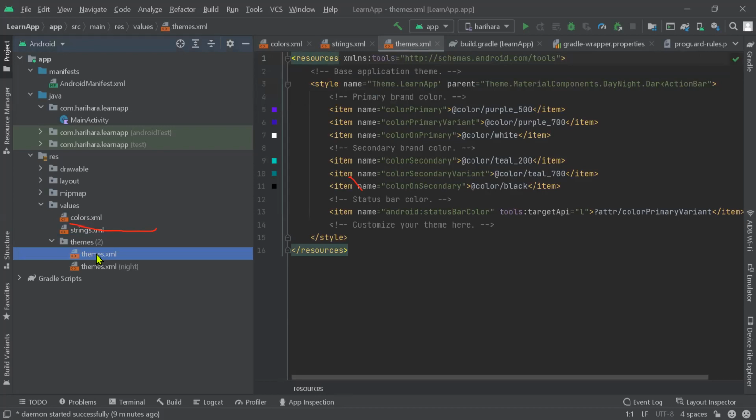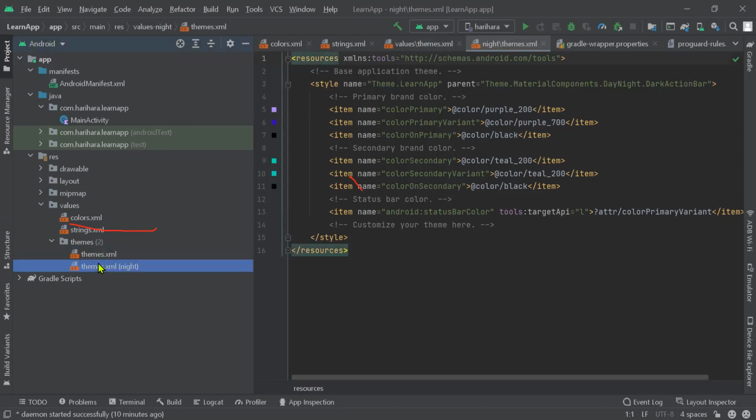Just for an example, sometimes we get a title, and sometimes we don't receive any title when our app launches. All of that comes up here, and we will have to define that here and make use of all those stuff and colors. So this is what's called themes here.